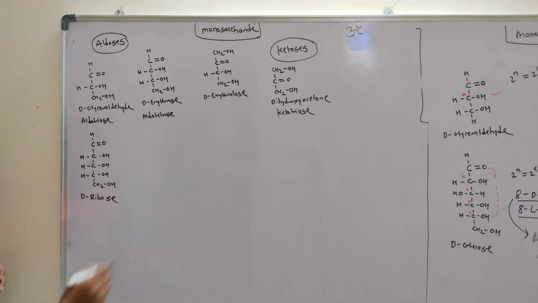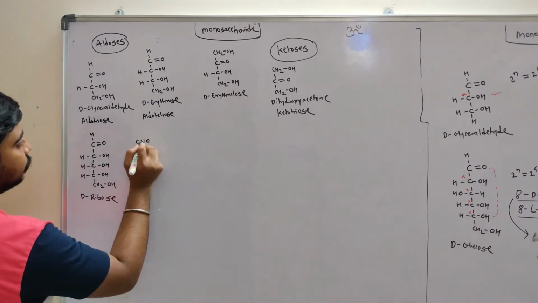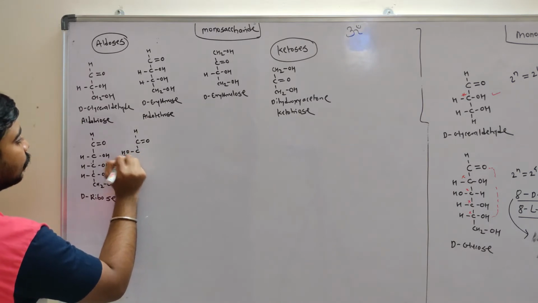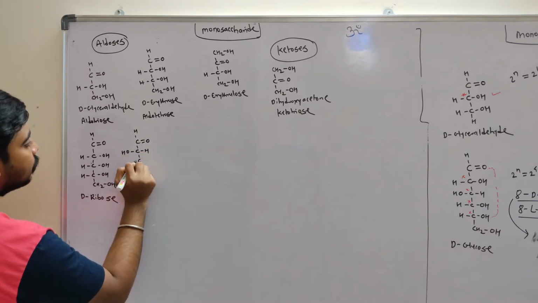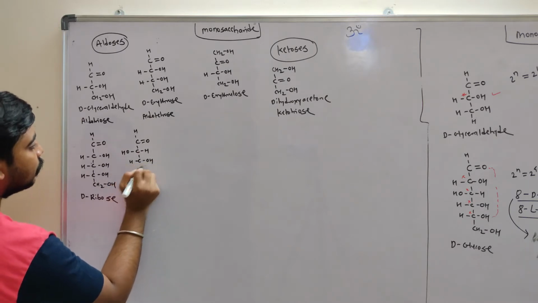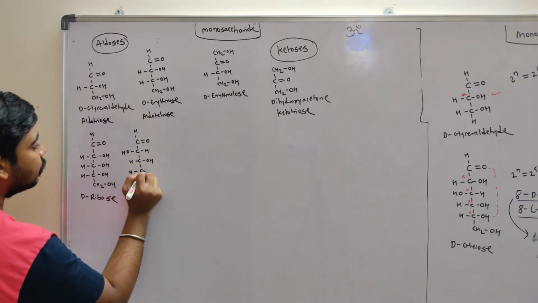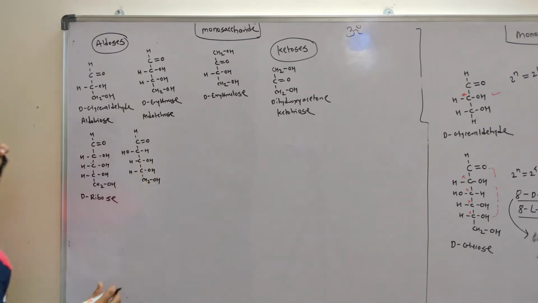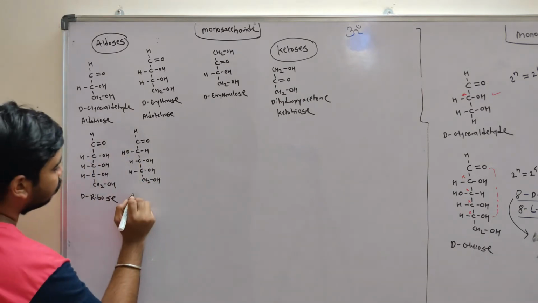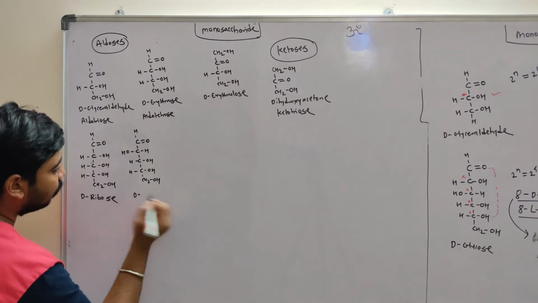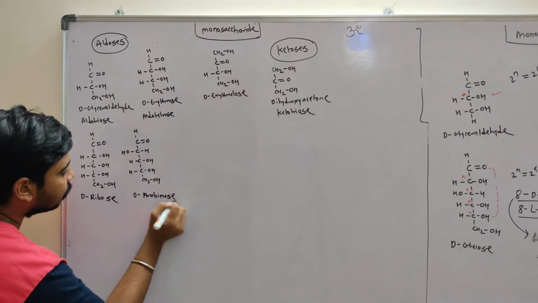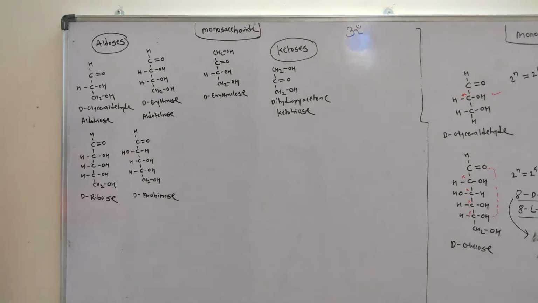Another aldopentose is, 1, 2, 3, 4, 5, this is D-arabinose.